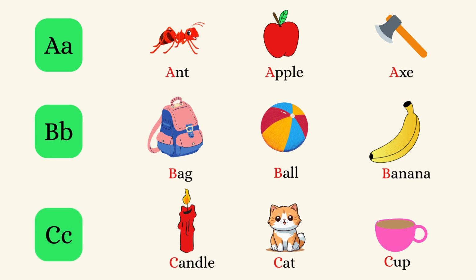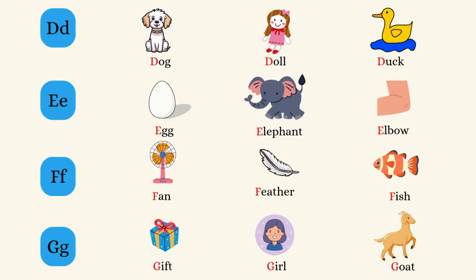Okay, let's read the words now. A. Sound is A. Ant, apple, axe. B. Sound is B. Bag, ball, banana. C. Sound is K. Candle, cat, cup.